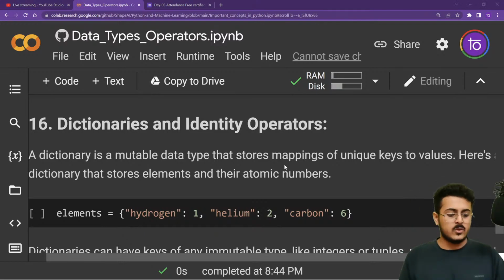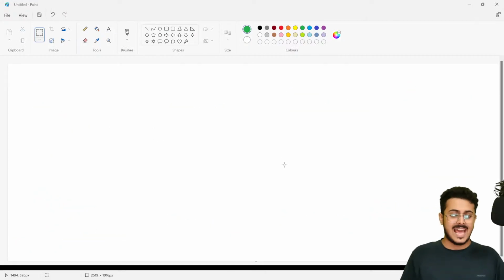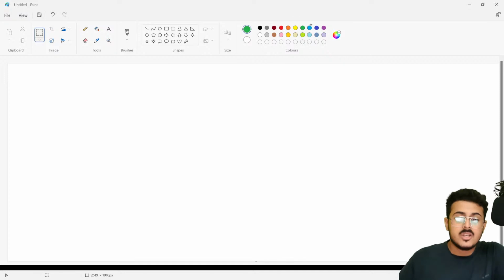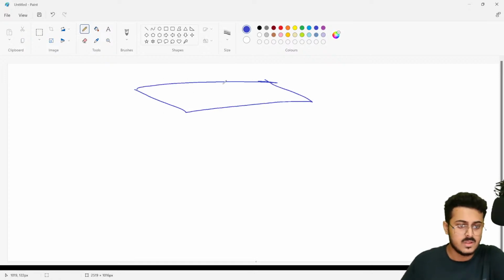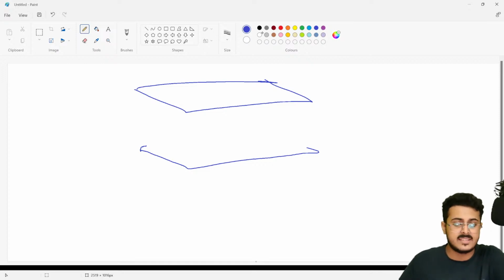Let's try to understand what this Oxford Dictionary is like. It is something like this. You are having the dictionary, so let's draw the cover page of the dictionary itself. Then you are having the cover page right over here, and then you are having the pages right over here. So let us draw the pages. Here you are having the pages of the dictionary.